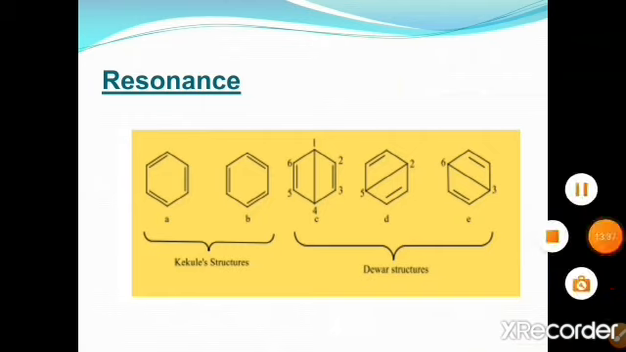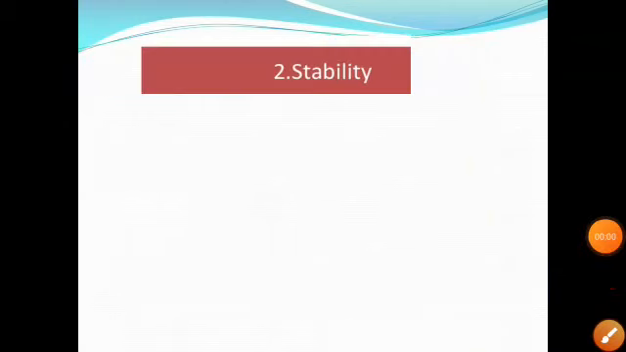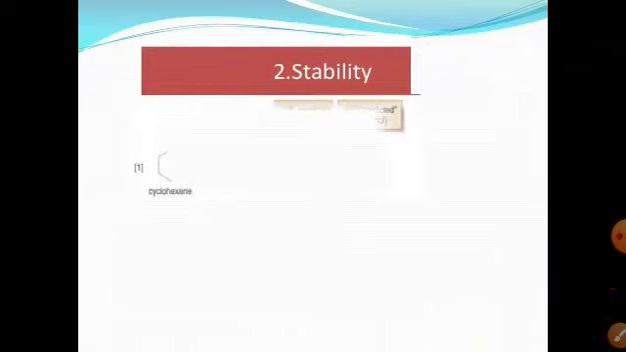Stability. Stability of a molecule is increased with an increasing number of resonating structures. Stability is measured with the help of heat of hydrogenation. Heat of hydrogenation means, what is hydrogenation? If a hydrogen molecule is added to the double bond and it is converted into a saturated compound.